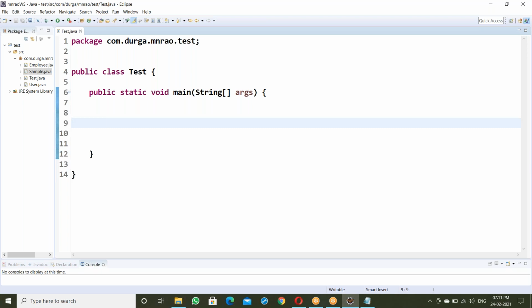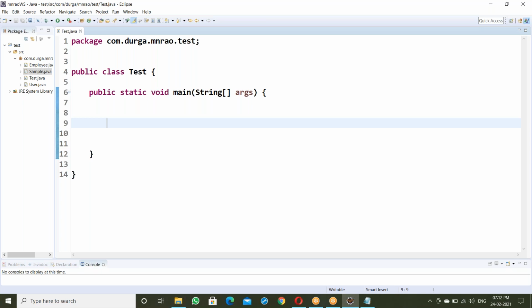Now we are learning Java technology. Once the technology is finished, we'll go for real-time examples. Don't worry. First, let us finish the Java technology. After that, we'll go to real-time, all the concepts.